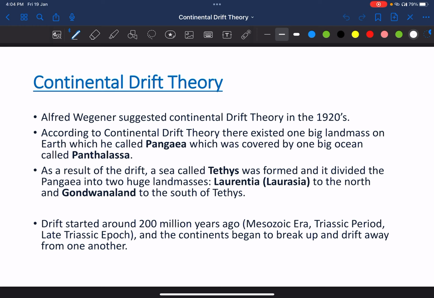जो आज हम कॉन्टिनेंट्स देखते हैं जैसे एशिया, यूरोप, South America, North America, Australia, all these are continents and these are separated from each other और इनके बीच में जो separation है that is filled by water and giant oceans.